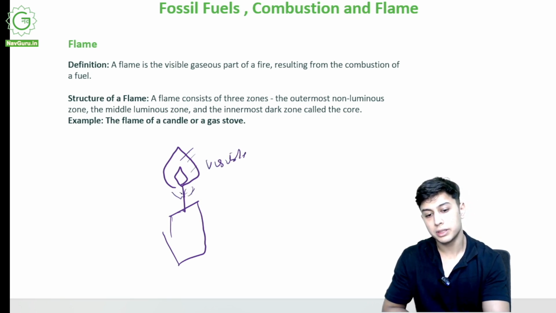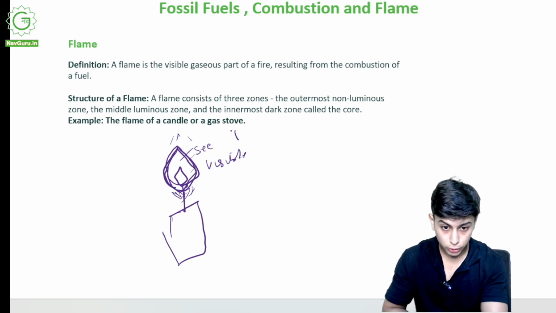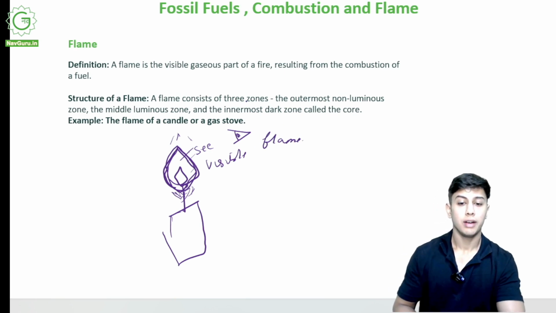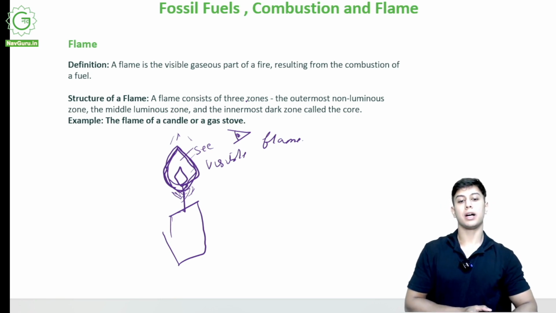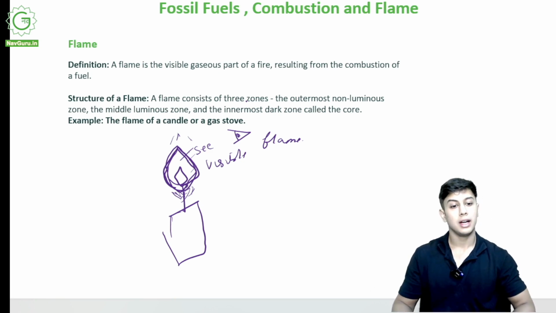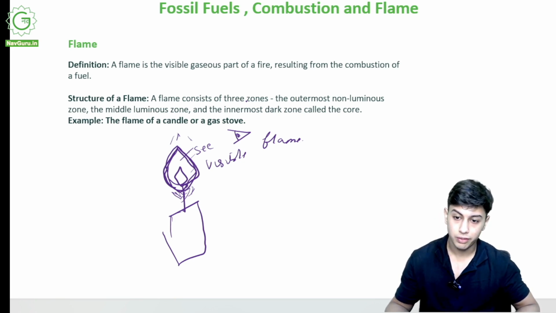There is some combustion happening over here as well, there is heat over here as well, but this visible part, that I can see through my eyes, is flame. A flame is the visible gaseous part of a fire resulting from the combustion of a fuel. So if I burn anything carbon and it acts as a fuel, and there is oxygen, there will always be a flame.